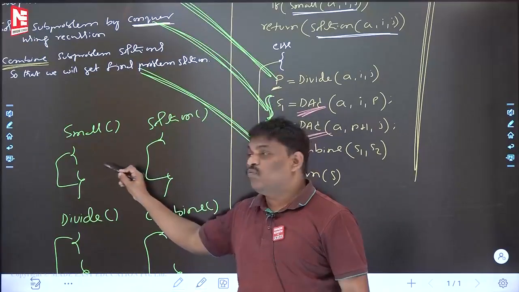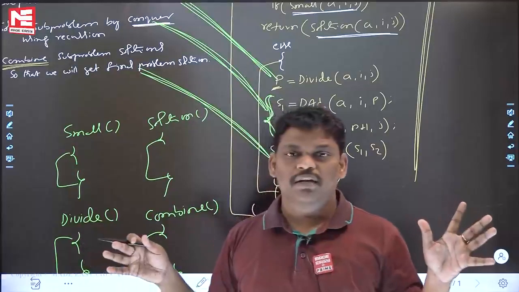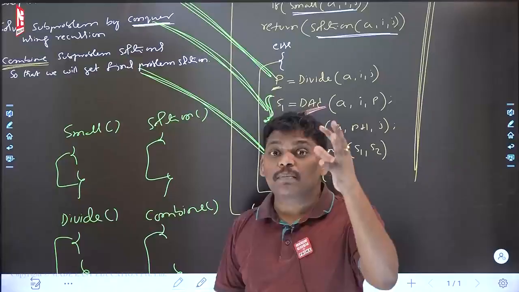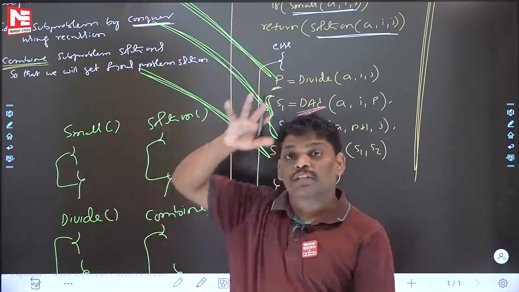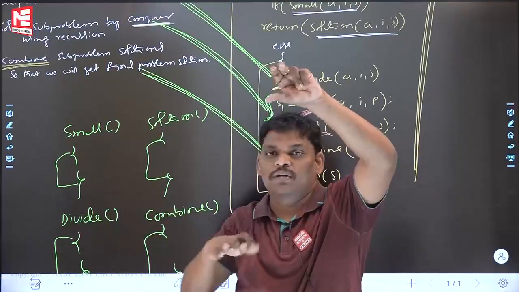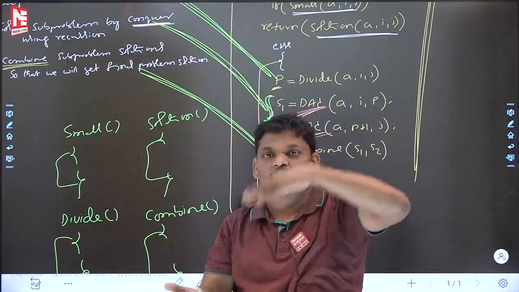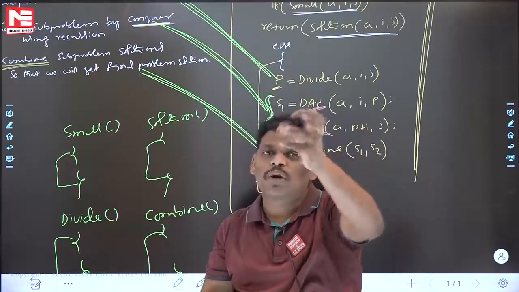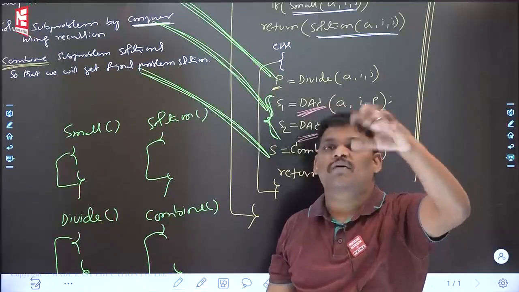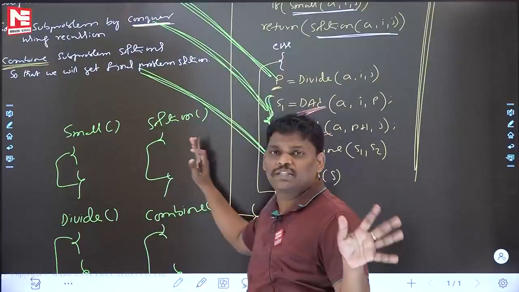But one thing is true, it is better, instead of keeping too many conditions, to give a gap. They will fill it whatever way they like. That is the meaning of a template. You are giving the process, this is the way it will be done, but at this place, do it whatever way you want. This is the procedure: do the first step, do the second step, do the third step. But while doing the third step, do it whatever way you feel comfortable for your problem. That's okay. I think these are small things, that's fine.